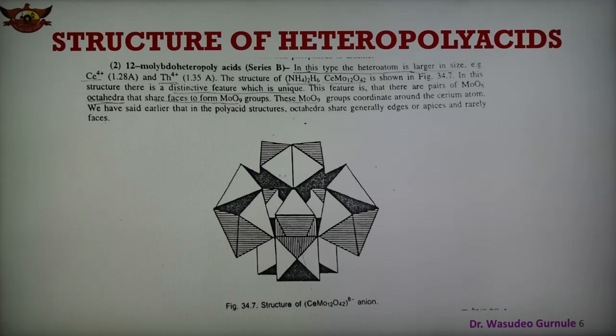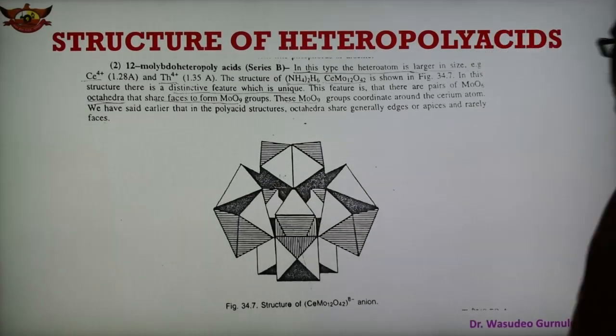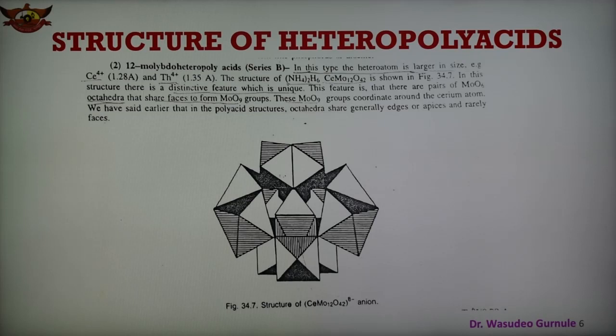These groups coordinate around the cerium atom, and octahedra generally share the edges or sometimes apices, but rarely the faces. This is the shared part shown, and in this way the structure of this compound is shown.